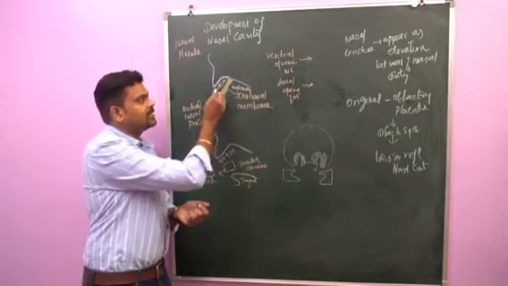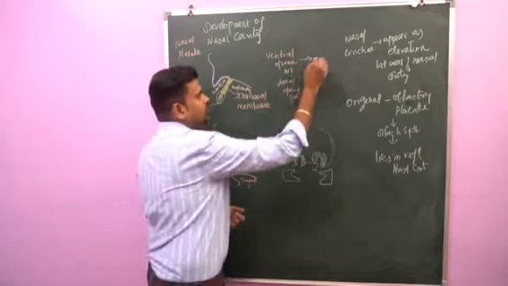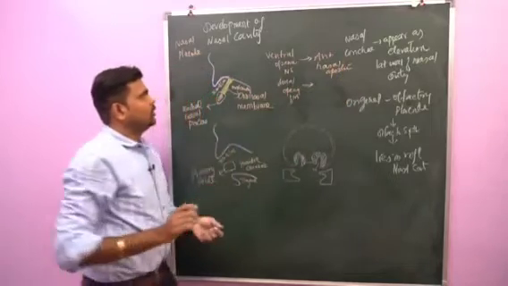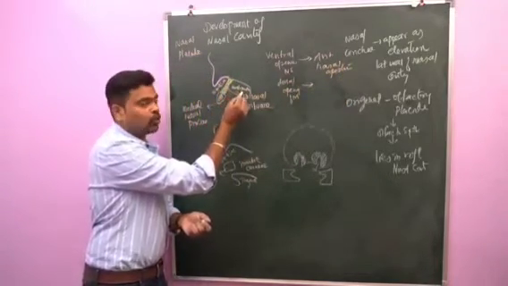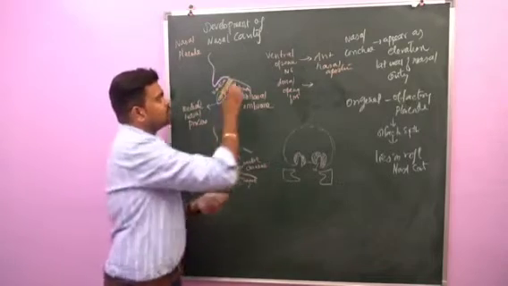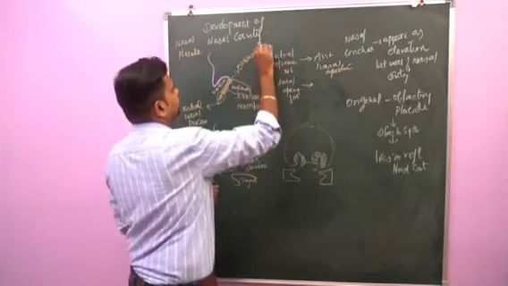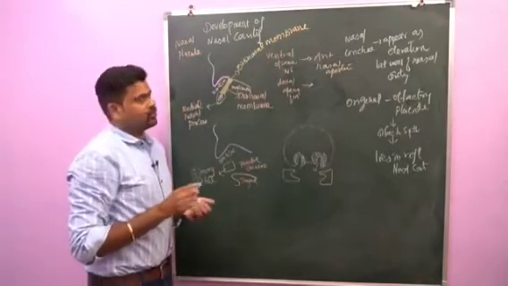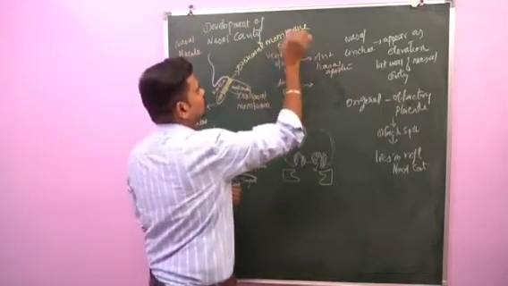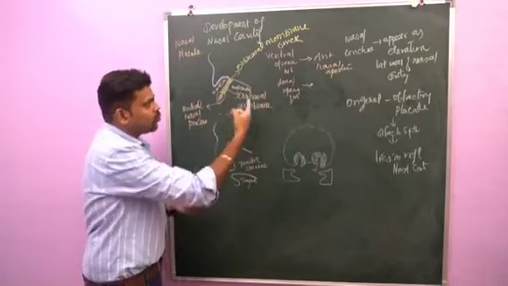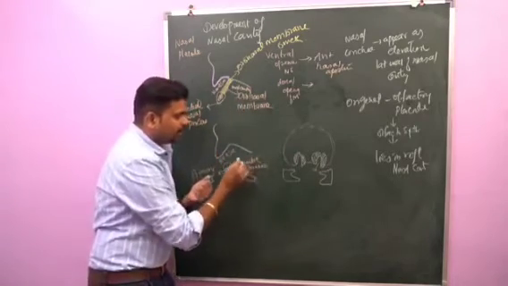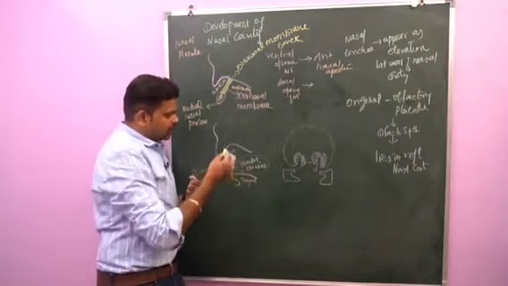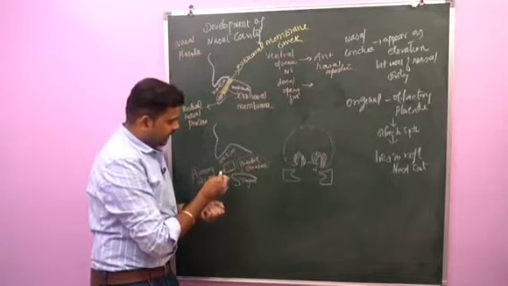So this nasal sac, this is the ventral opening of the nasal sac, gives origin to the anterior nasal aperture. Now this nasal sac is separated from the oral cavity by one important membrane. That membrane is called the oronasal membrane. This oronasal membrane will start to rupture at the time of the 6th week of the embryo. After rupture, this oronasal membrane is converted to form the primitive choanae. So this primitive choanae communicates the nasal cavity with the oral cavity, and it is present behind the primary palate.